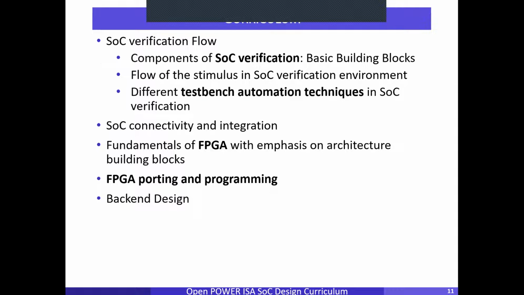Second thing that was part of the curriculum was the SoC verification. So what is the building block of SoC verification? We develop an SoC and then we verify certain components of it. Is it working according to the required features? What are the components of SoC verification? Then, what are the different types of test bench automation techniques in SoC verification? And how could this SoC be integrated with different things?